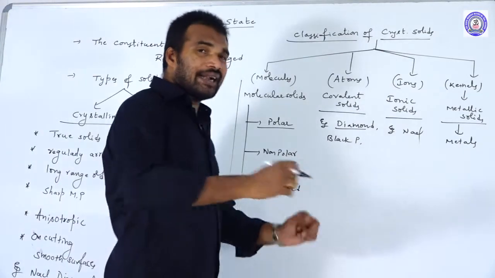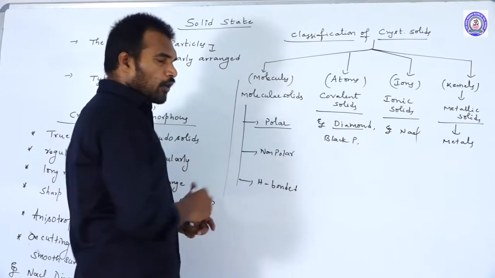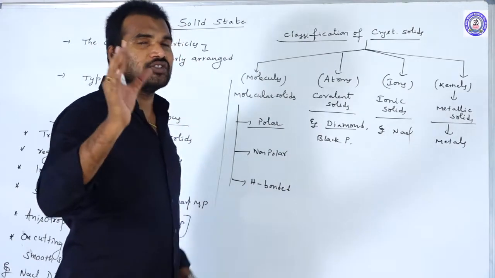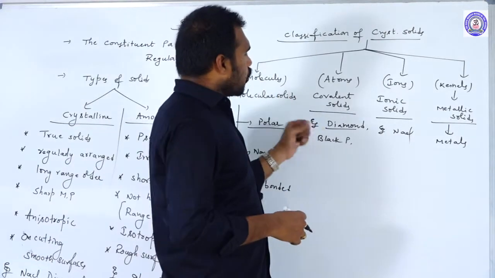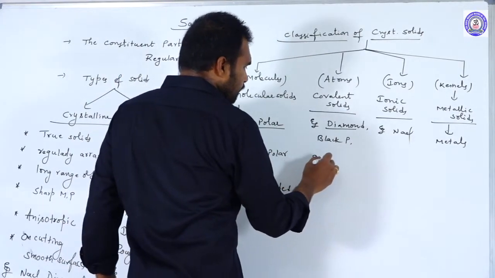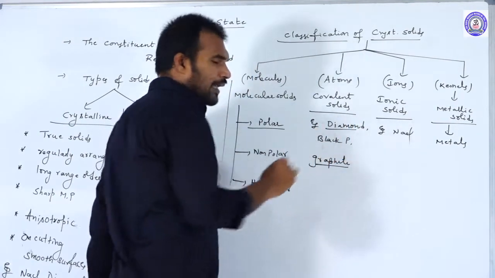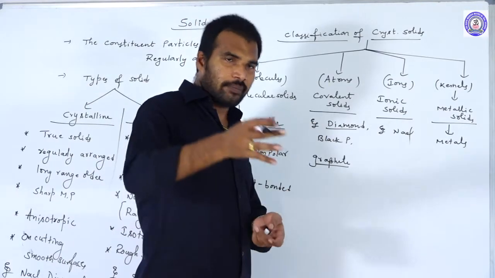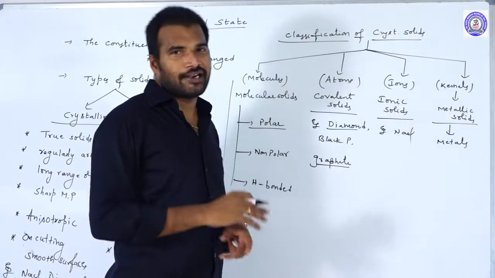And one more thing, conductivity. If you see polar molecular solids, non-polar molecular solids, hydrogen bonded molecular solids, all will act as what? Insulators. Whereas covalent solids, if you take diamond and graphite. Diamond is what? A bad conductor. Whereas graphite is what? A good conductor of electricity.